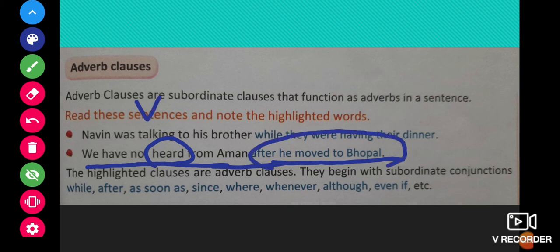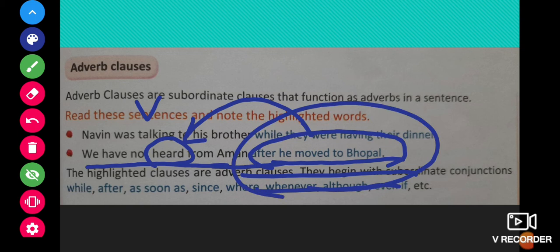After he moved to Bhopal, that means since Aman moved to Bhopal, we have not heard anything about him. So this group of words, after he moved to Bhopal, tells us something more about heard. Since when have we not heard? Since he moved to Bhopal. So this group of words is acting as an adverb clause.